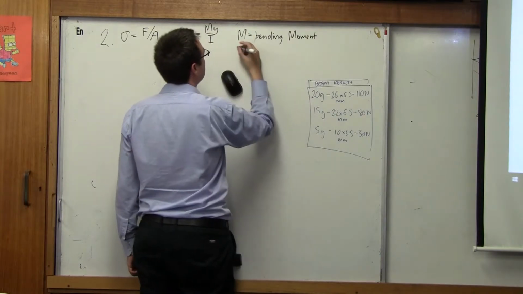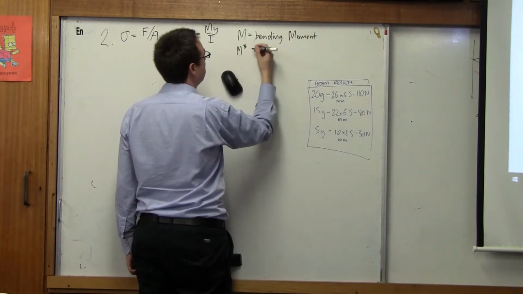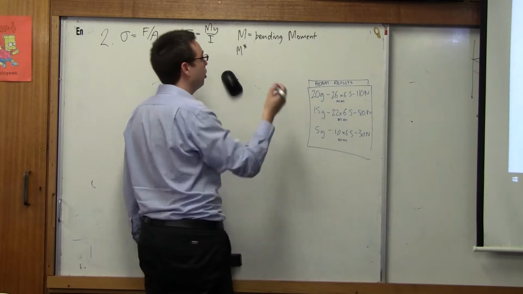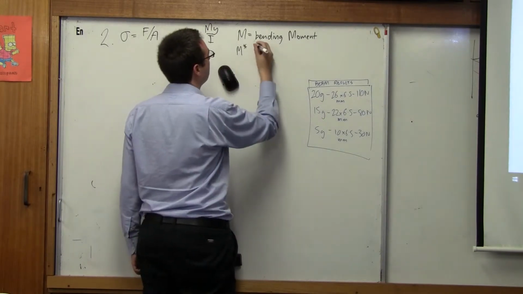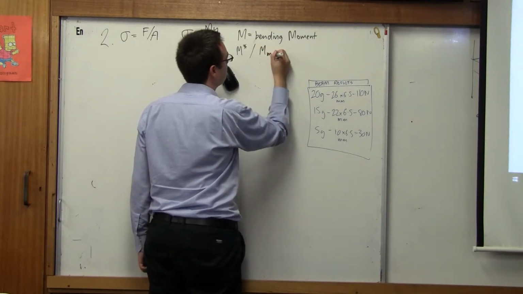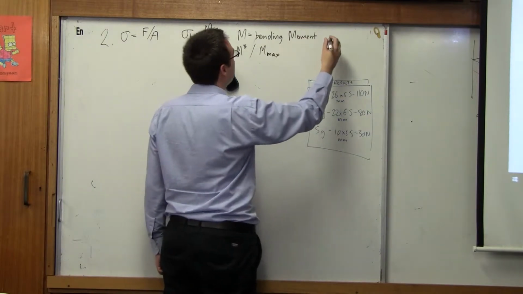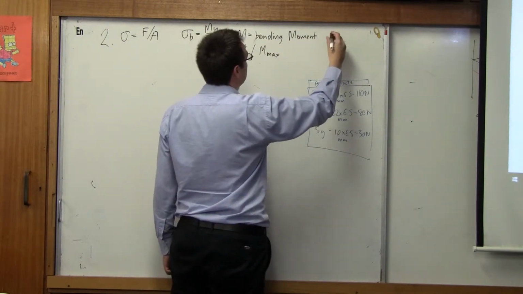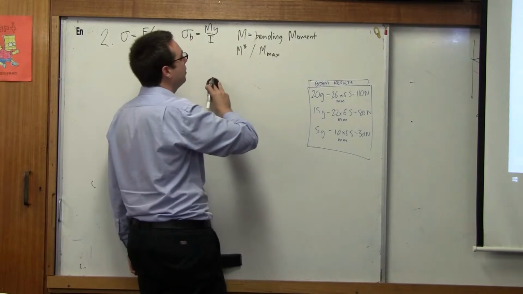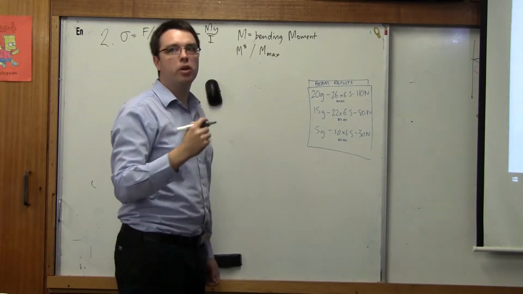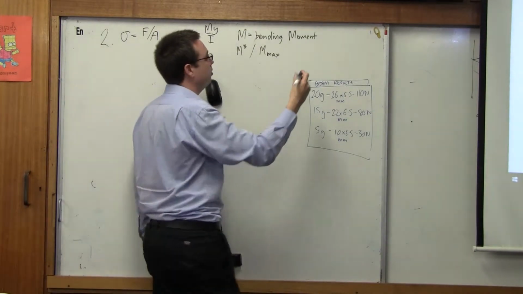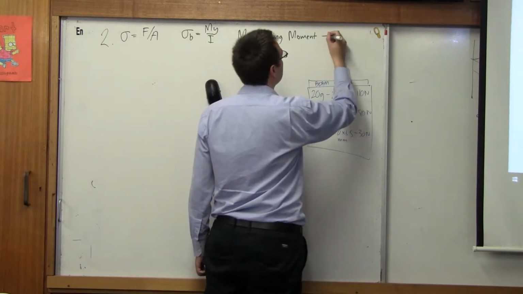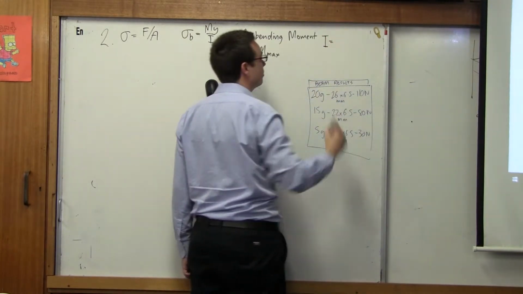But I like to use M star, which is factored up bending moment. Or what you can write is M max is what we usually want to find, right? Now, the other 2 values, Y and I: Y we're going to find, and I is usually going to be given to us. So, can anyone remember what I stands for?